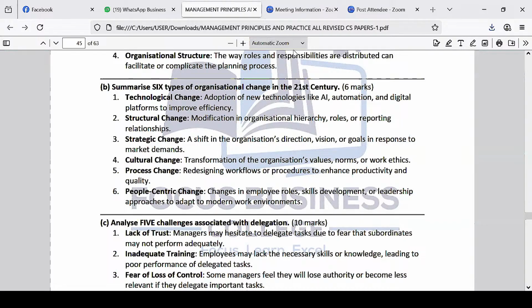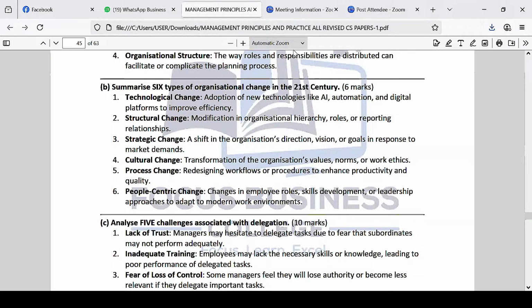Then process change. So designing workflow or procedures to enhance productivity and quality. This is very true. Process change means, for example, even the process of applying for an ID in Kenya. There's a way it used to be done. Process of applying for a passport: if you look at the way it used to be done in the 1960s and 70s, and now, it's different. Because of technology, nowadays we use e-Citizen. Traditionally, maybe there was no digital way of doing it.